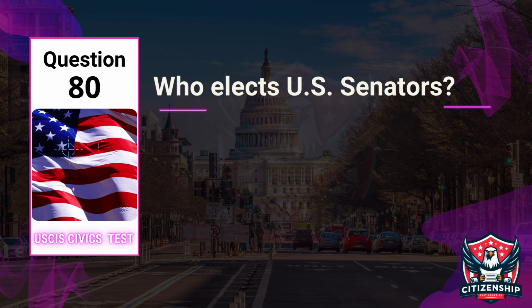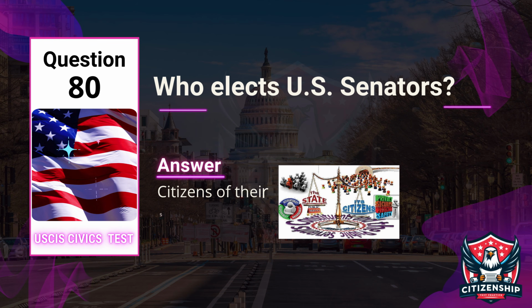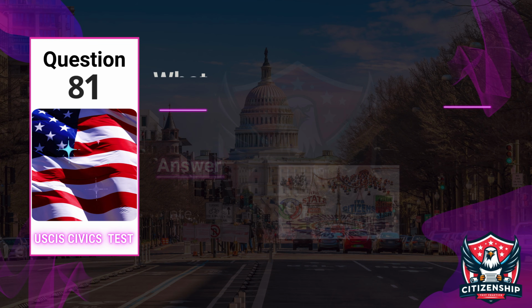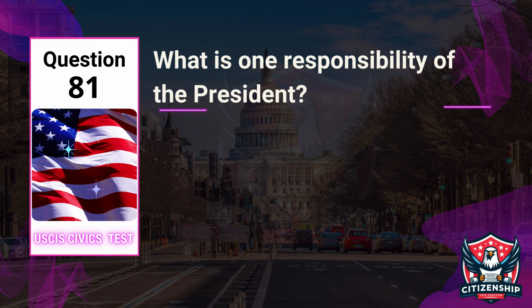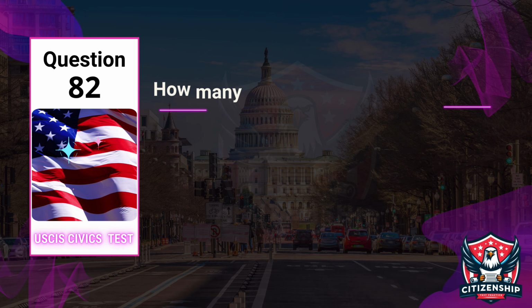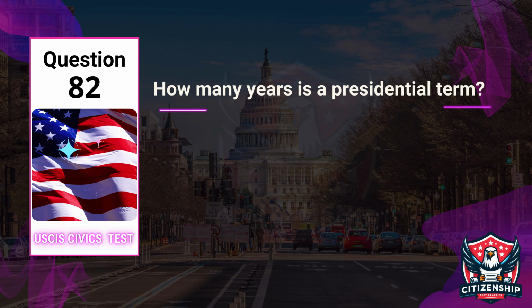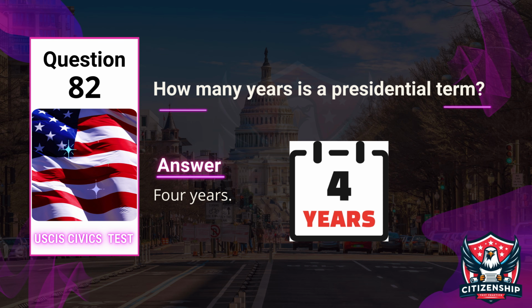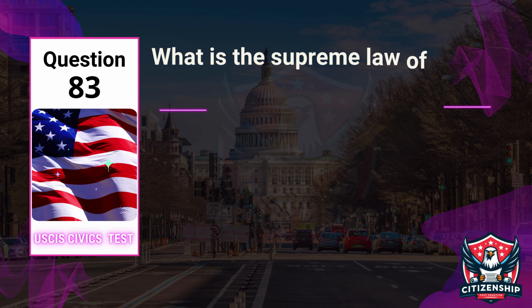Question 80. Officer: Who elects U.S. senators? Applicant: Citizens of their state. Question 81. Officer: What is one responsibility of the President? Applicant: Enforce the laws. Question 82. Officer: How many years is a presidential term? Applicant: 4 years.